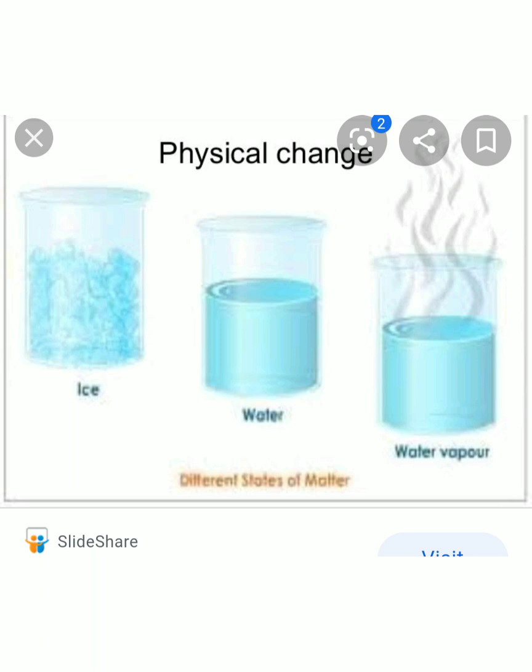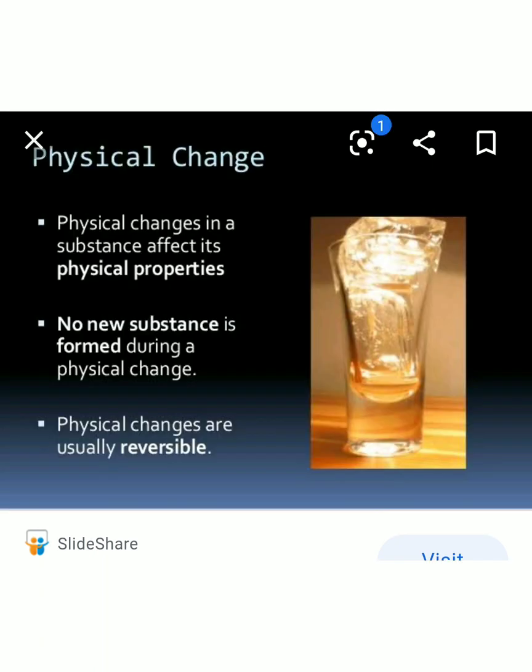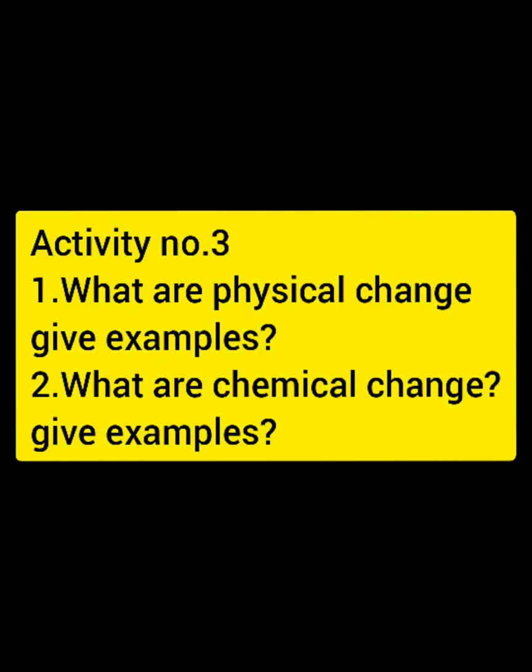So, let's write the definitions for physical and chemical change given in our textbook. It's given in the textbook page number 26 and 27 in boxes. Okay, this is activity number 3. The first question is, what is physical change and give examples? And the second one is, what is chemical change and give examples?